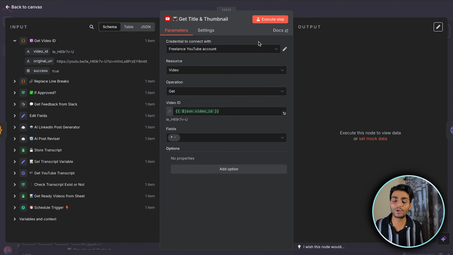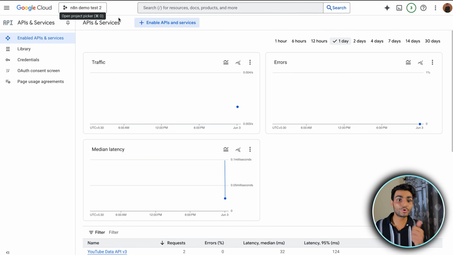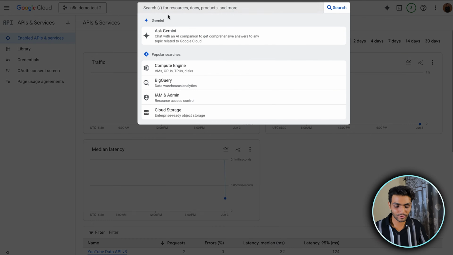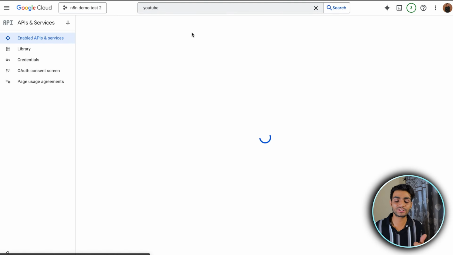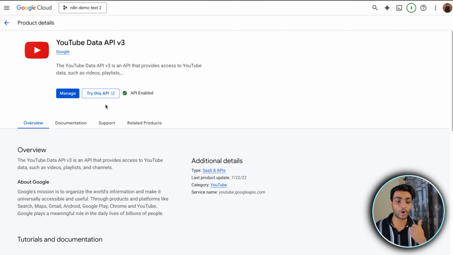So you can connect to any Google application. Just see that video in the I button and you will be able to know how to do it. Just enable the YouTube API. To do that, just go to your application, which will be guided in the video which I have shared in the I button. Just search for YouTube. This YouTube Data API version 3 we require, and just enable it. I have already enabled it.